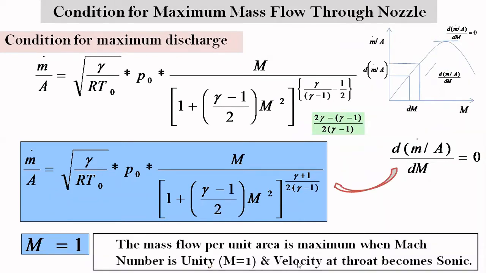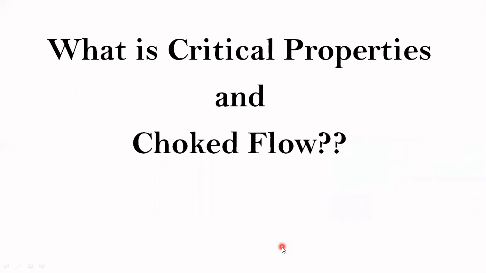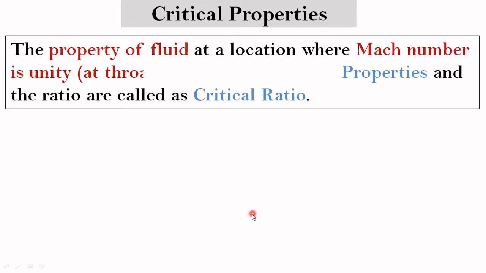And this condition, Mach number equal to 1, should be fulfilled at the throat. So at the throat, the velocity should always be sonic velocity. Then only will you get the maximum mass flow rate. Now we'll see what the critical property in choked flow is.